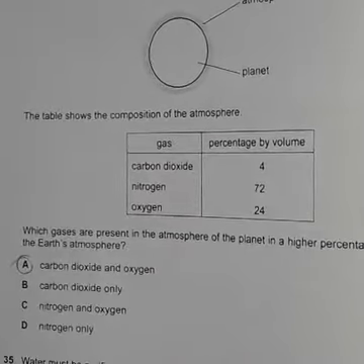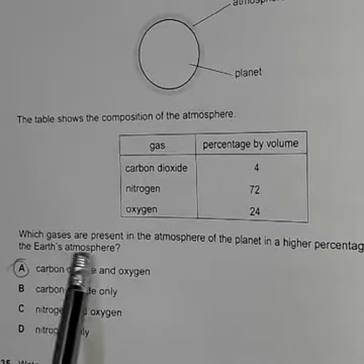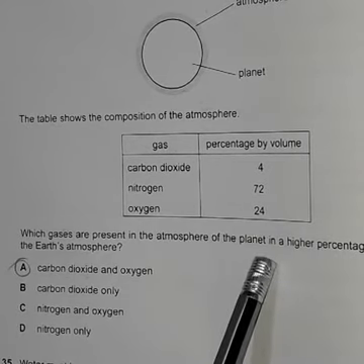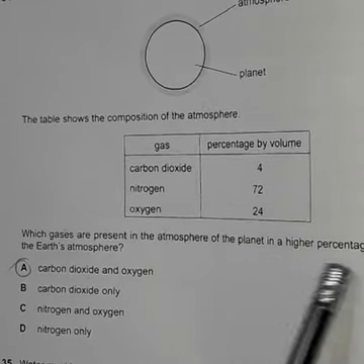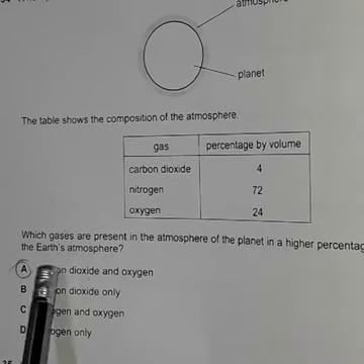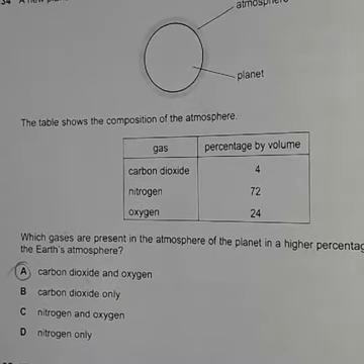So the question is saying, which gases are present in the atmosphere of the planet in higher percentage than they are in Earth's atmosphere? Compared to Earth's atmosphere, which gases are higher on this new planet?